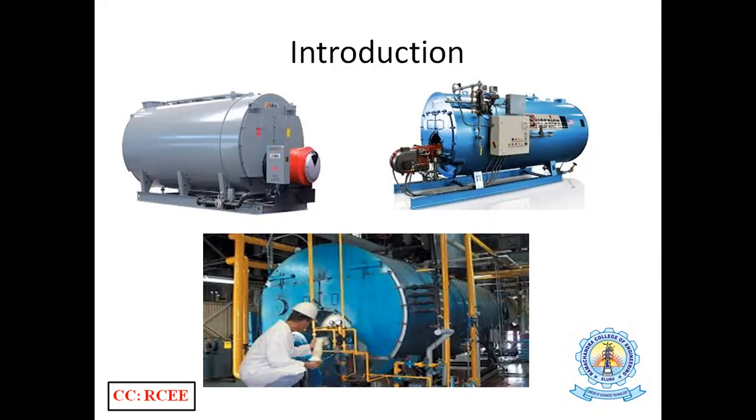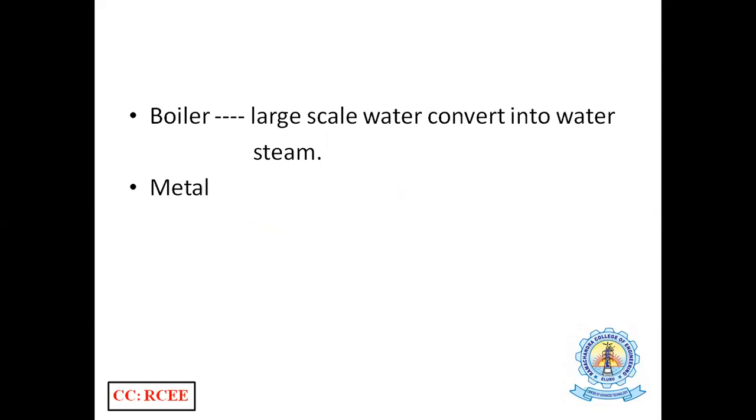In order to convert water into water vapor, this type of boiler may be used in large scale or small scale industry. If you carefully observe, all these boilers are made up of metals. Remember this point. While using boilers for conversion of water into steam, some problems may arise. Those problems we call boiler troubles.